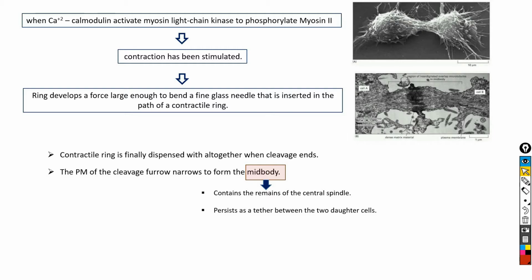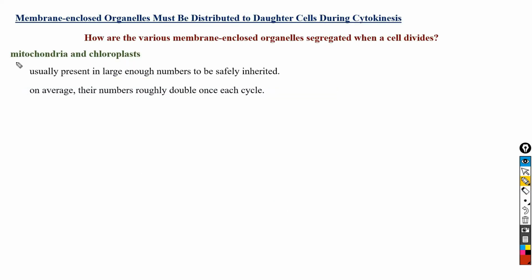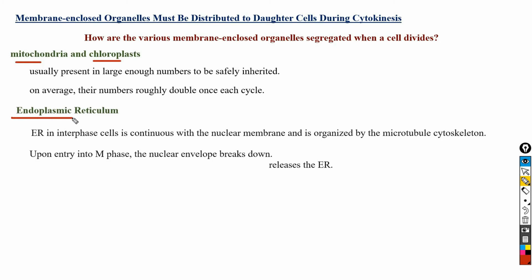So now the question is, how are the various membrane enclosed organelles segregated when a cell divides? Organelles like mitochondria and chloroplasts double their number in each cell cycle, and the doubling of the number of mitochondria and chloroplasts takes place in the interphase stage of each cell cycle. Therefore, mitochondria and chloroplasts are present in large enough numbers, and due to the presence of enough numbers, these two organelles are safely distributed in daughter cells.